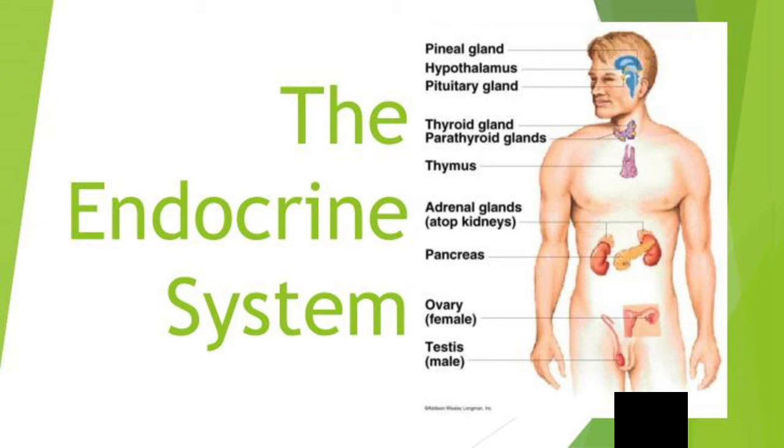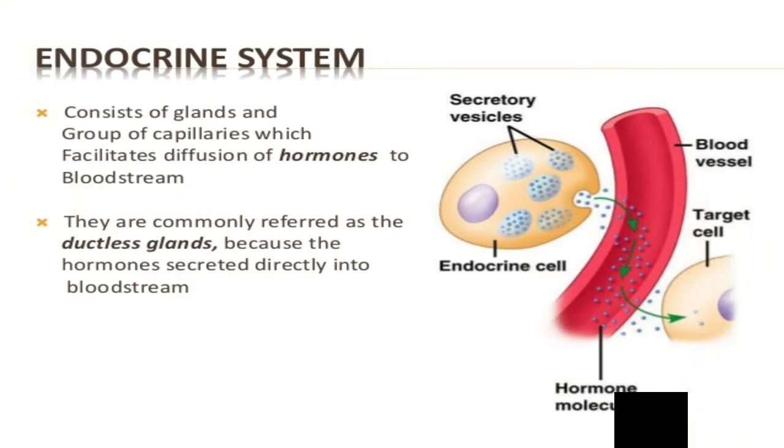So, students, today we are going to start our chapter number 6, the endocrine system. In the previous video, I told you about the introduction of the endocrine system. So, what is the endocrine system? The endocrine system controls and coordinates many of the body's activities, and it consists of several glands like endocrine glands and exocrine glands. So it consists of glands and a group of capillaries which facilitate diffusion of hormones to the bloodstream.